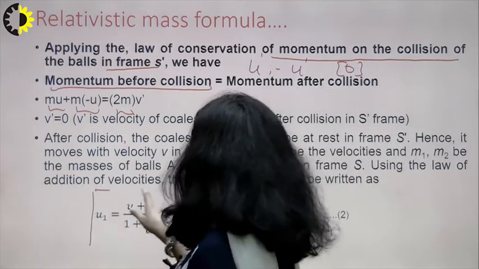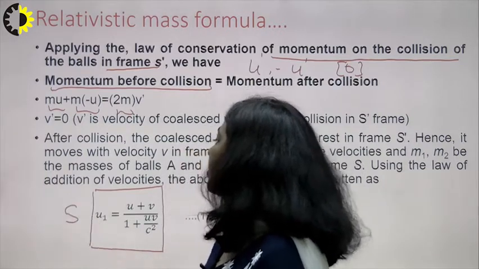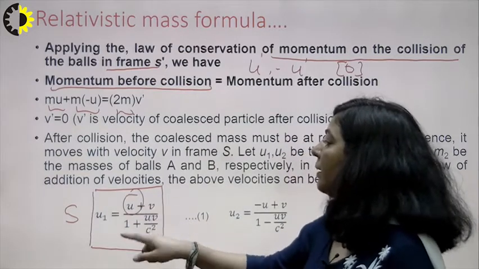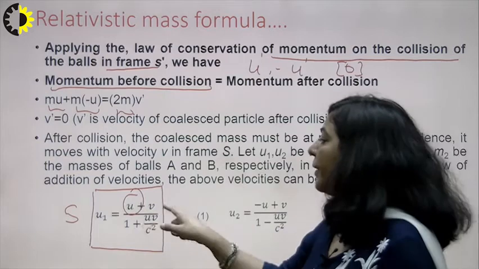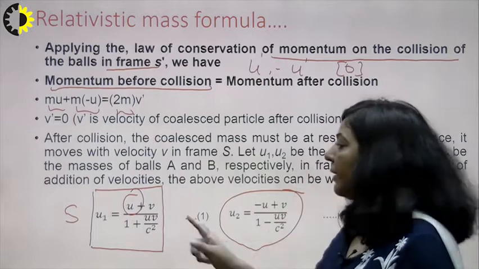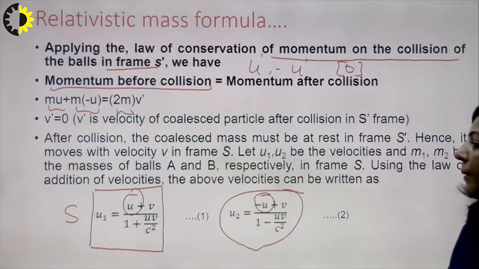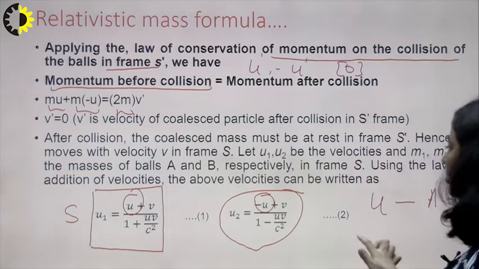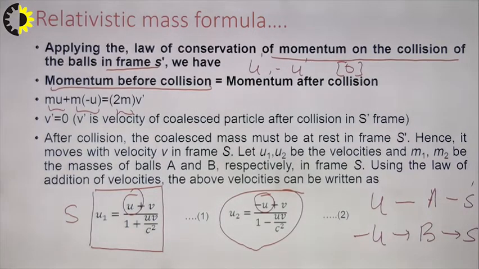So as I have mentioned here, with respect to the observer sitting in frame S, u1 is (u plus v) upon (1 plus uv upon c square). So the speed of A and B: for A it is u and for B it is taken as minus u. According to the addition theorem you have a similar formula, but instead of u you have minus u here. So u2 is equal to (minus u plus v) upon (1 minus uv upon c square). What is u? u is the speed of A with respect to S dash. What is minus u? That is the speed of the second particle, but with respect to S dash, right?